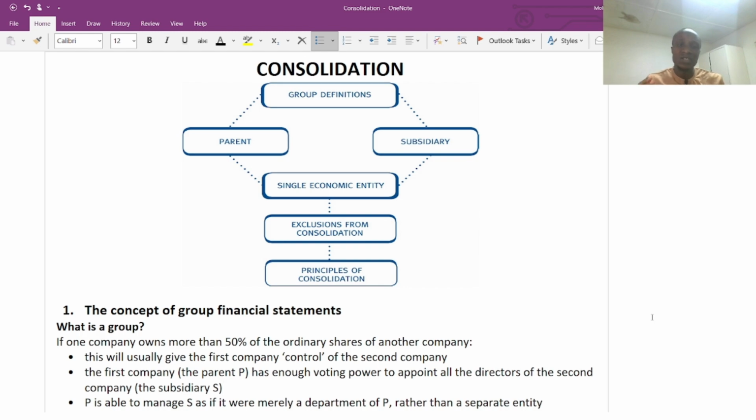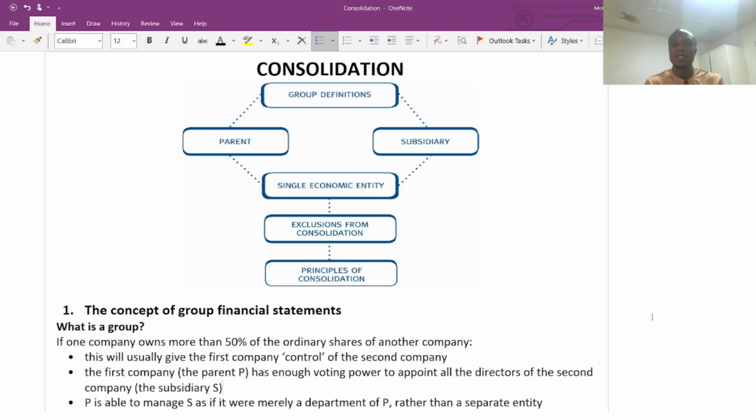And also, we are going to look at the concept of the single entity, because the parent will be a legally owned company independent from the subsidiary, while the subsidiary, in legal terms, will be an independent company. But when it comes to consolidation, we need to put both parent and subsidiary together so that they form a single entity which we can use to prepare our consolidated financial statement. And also, we are going to look at the exclusion from consolidation. Then, basically, we are going to look at the principle of consolidation.